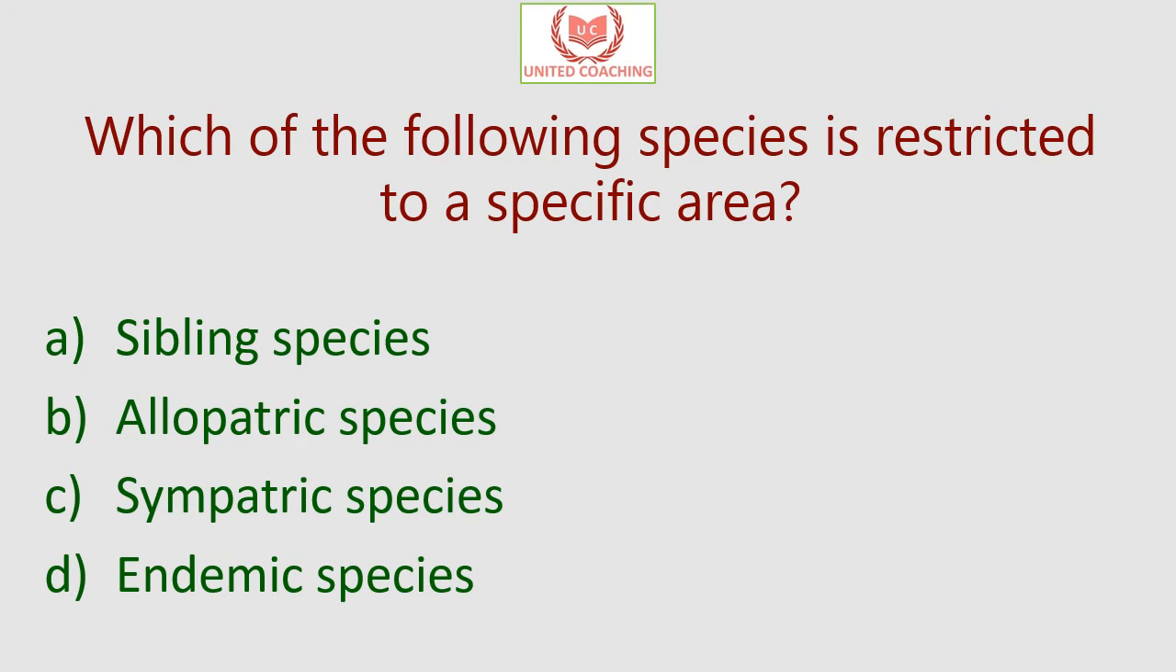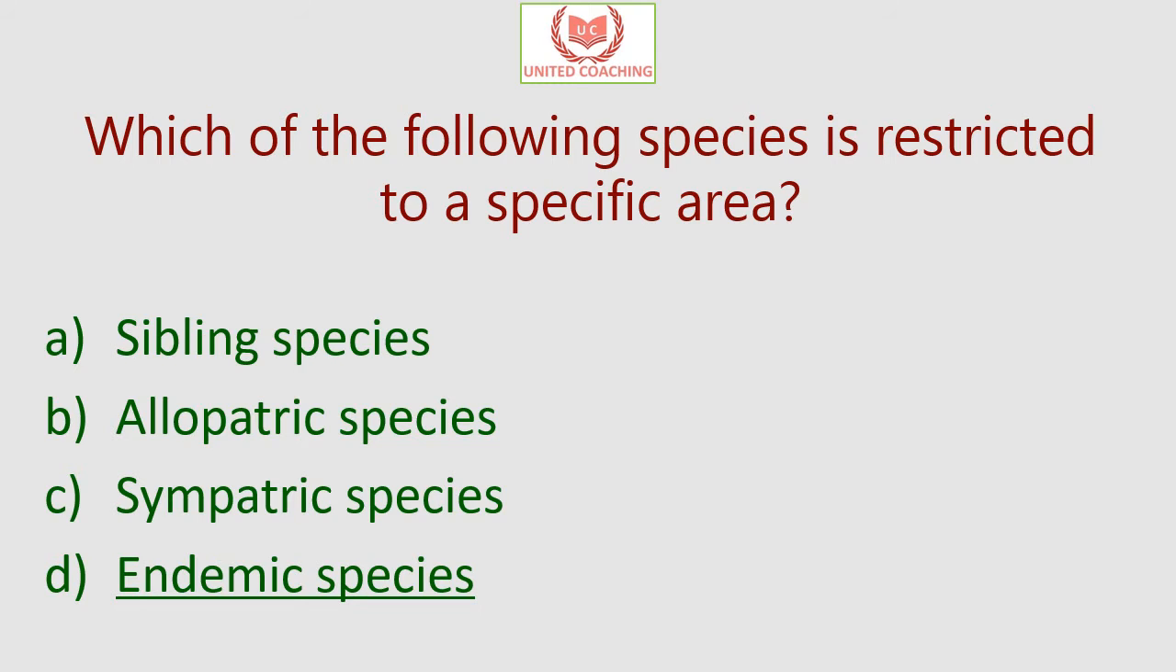Our next question is: which of the following species is restricted to a specific area? Is it sibling species or allopatric species or sympatric species or endemic species? So the answer is endemic species. Endemic species is restricted to a specific area. An endemic species is a plant or animal species with a habitat restricted to one area, such as an island, nation, country or other defined zones or habitat type, and they run a higher risk of extinction because of their geographic isolation.